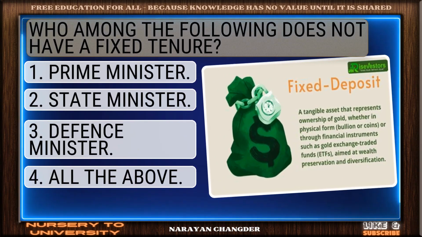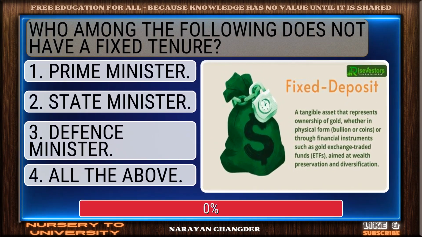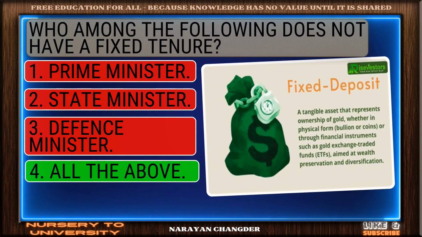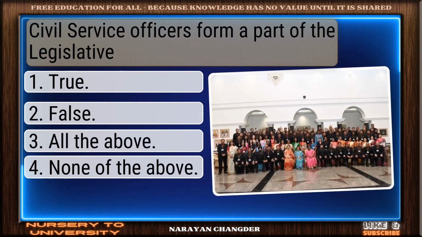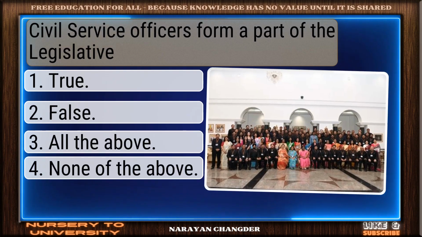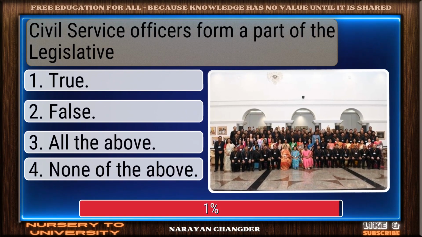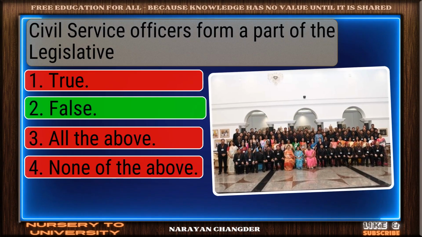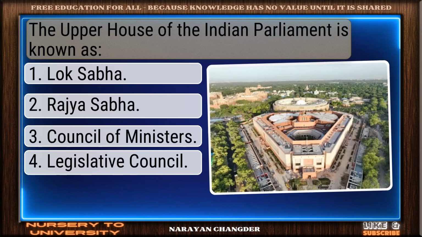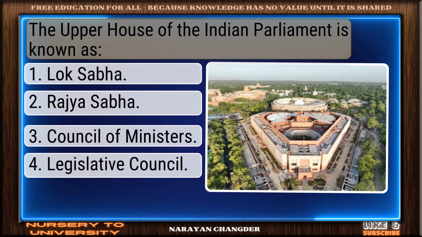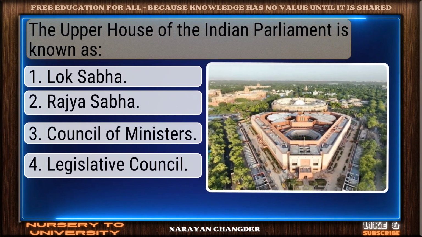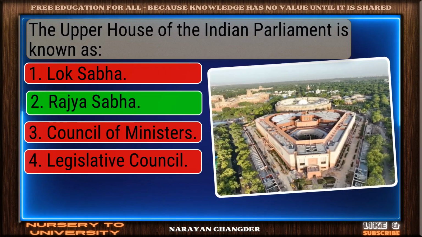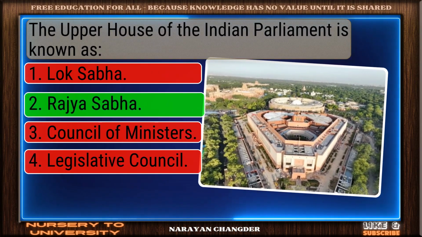Question number 99. Who among the following does not have a fixed tenure? Smart move. All the above is an accurate answer. Question number 100. Civil service officers form a part of the legislative. Strong choice. False is the right answer. Question number 101. The upper house of the Indian Parliament is known as. Excellent. Rajya Sabha is a brilliant choice.